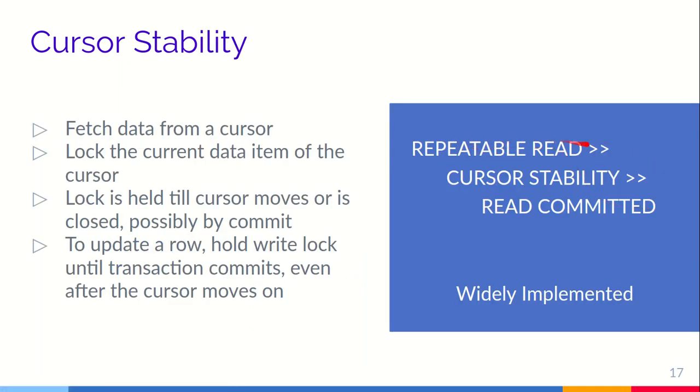Yes. So repeatable read is in total ordering. Repeatable read is greater than partial cursor stability, which is greater than read committed. So cursor stability is an isolation mechanism which is widely implemented in industrial databases.